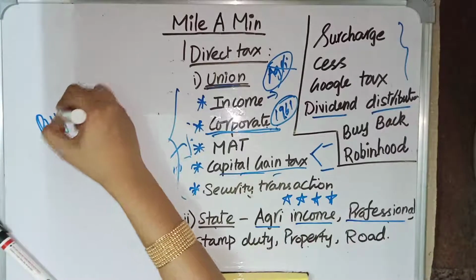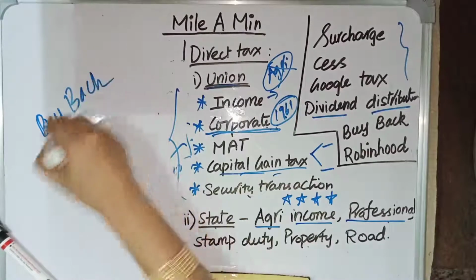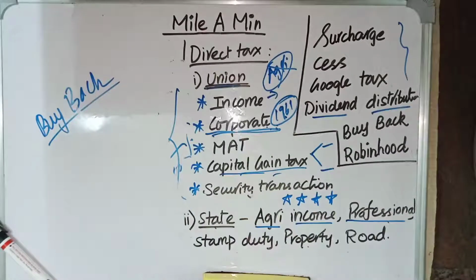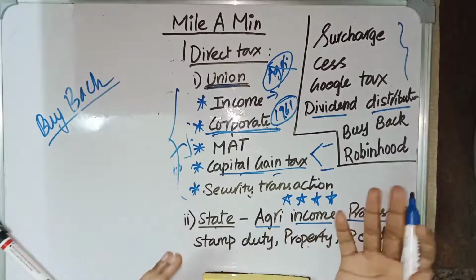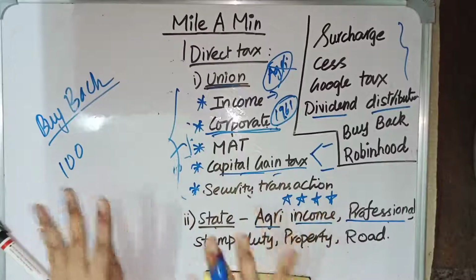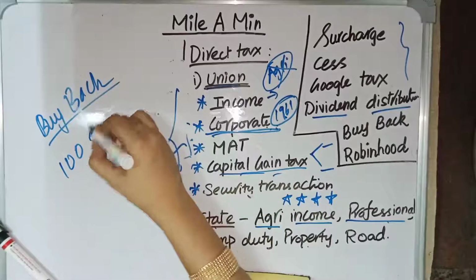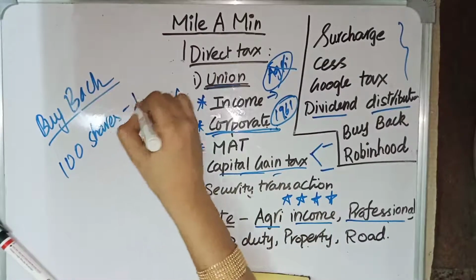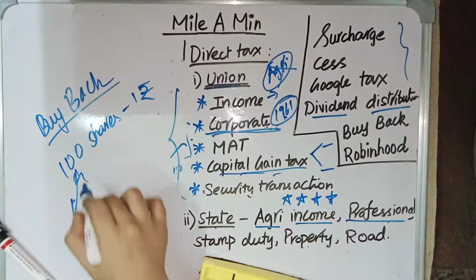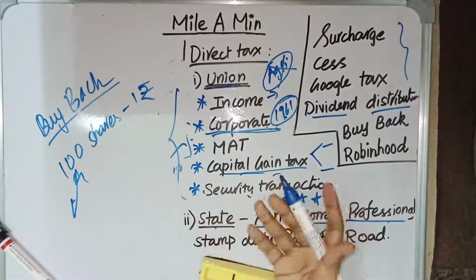In buyback, the company is having a huge amount of money. It is so rich that it wants to buy back the shares which it has given to the people. Say at some point of time, the company needed money, and it sold 100 shares for 1 rupee, and now it needs the shares back. So they will give the money back, and they will get the shares from the customers.